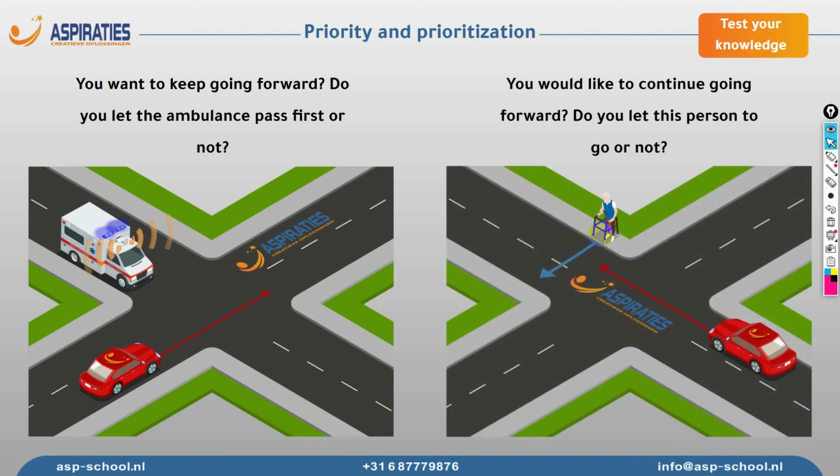Now we have this case. You would like to continue going forward. Do you let this person go first or not? And of course, we must give the priority to the pedestrian in this case. As we can see, he's a senior person using a walker. So we wait and we allow the pedestrian to cross, then we cross.